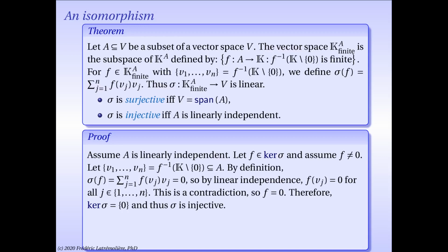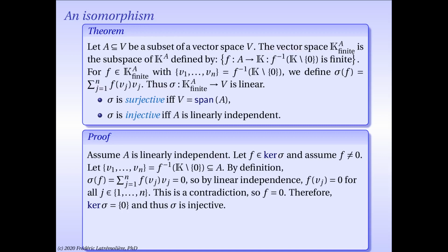And again, let's take the support of f, that is a pre-image of the scalar field without 0, a set of those vectors where f does not take the value 0, and let's write it as v1, etc., vn. It's a finite set by assumption on f. So by definition, what is sigma of f? Well, it's 0 because f is in the kernel of sigma.